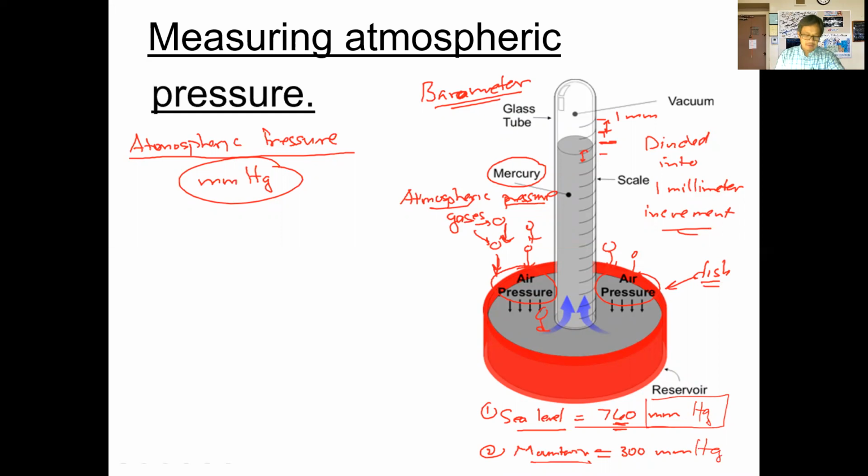We talked about atmospheric pressure being the pressure exerted by the gases on Earth, and we feel this atmospheric pressure because, again, we are immersed in this gas. The way I want you to think about this is that if you think of the Earth as one big balloon, and we are sitting inside that balloon, we can feel the changes in the amounts of gases that are in this balloon.